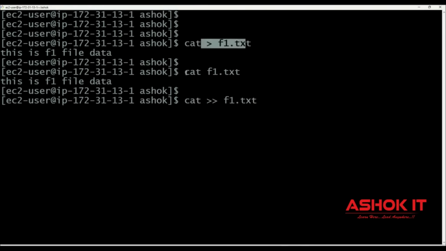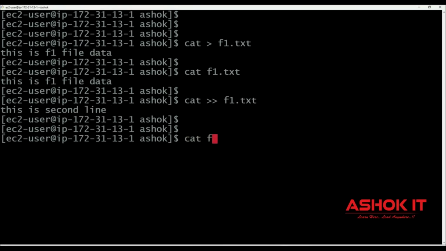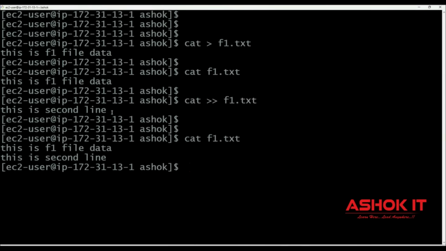If you want to append the data to the existing file, then use cat double arrow. This is second line. Okay, Ctrl D. Now you can see with cat space f1.txt, two lines of data are available. The previous line and a new line are both available, because we are using the double arrow, which represents data appending.